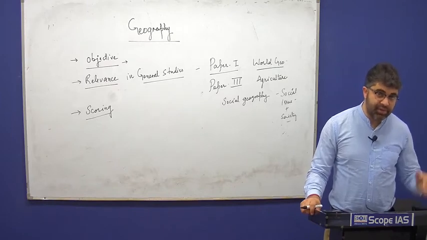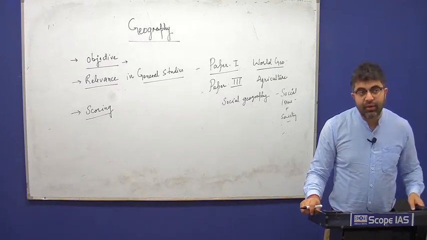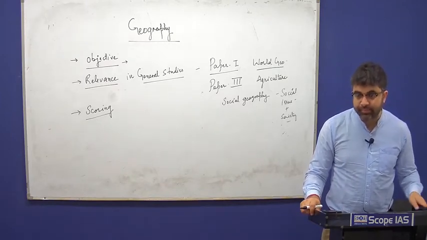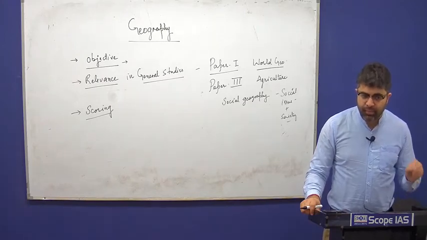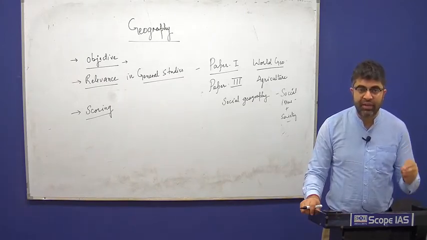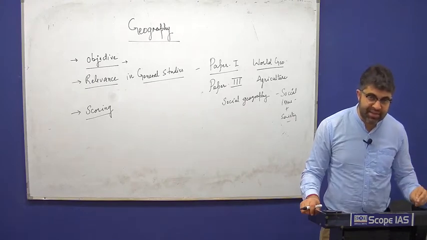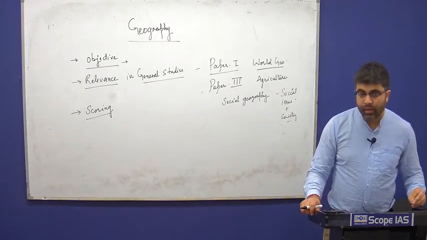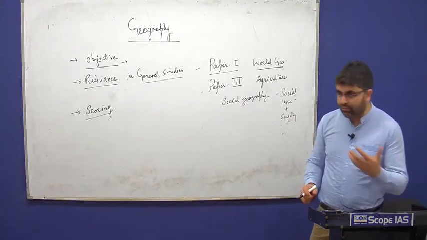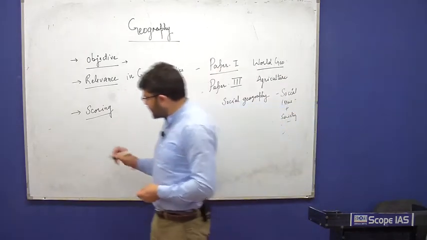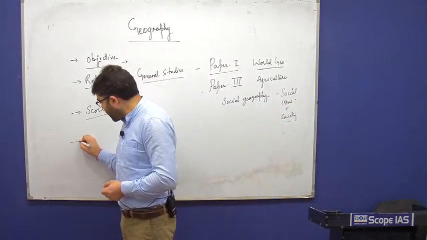And some of them, most of them in fact, have scored more than 300, which makes it a most winning optional in the civil service examinations. And how to score, I'll be discussing that a little later.